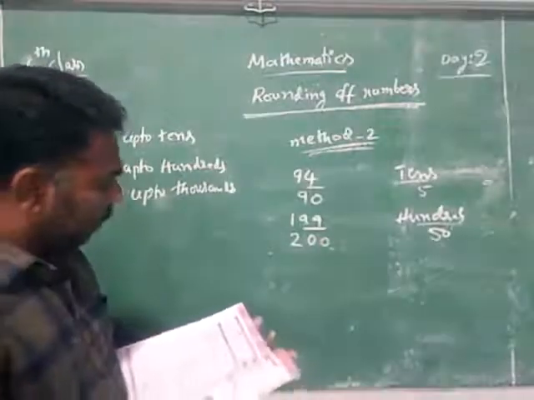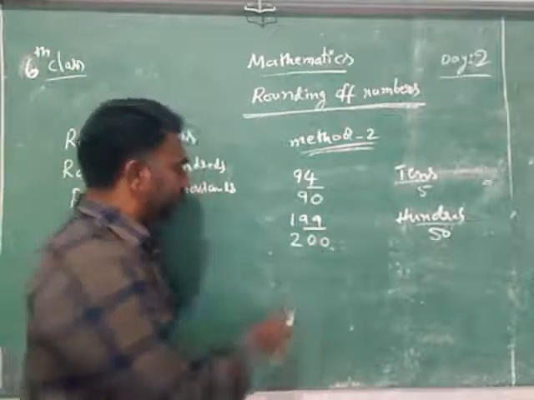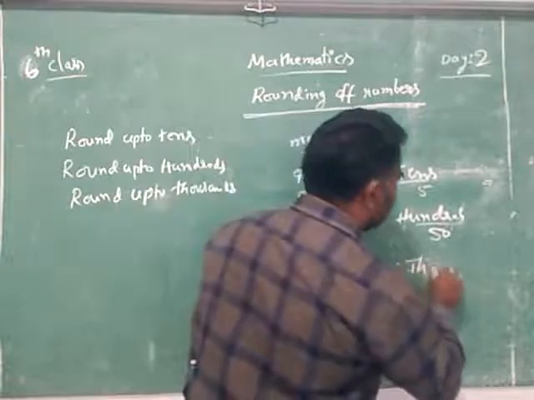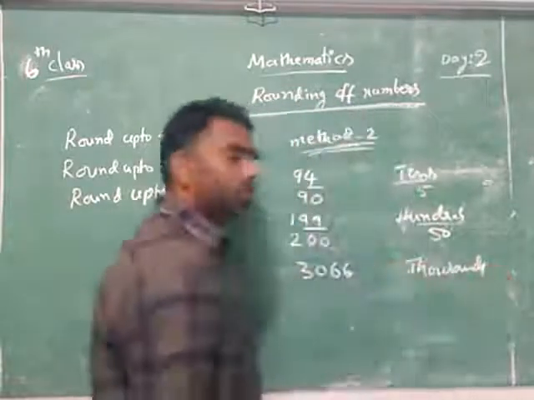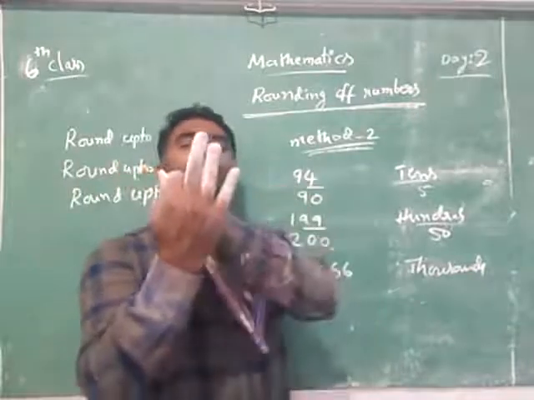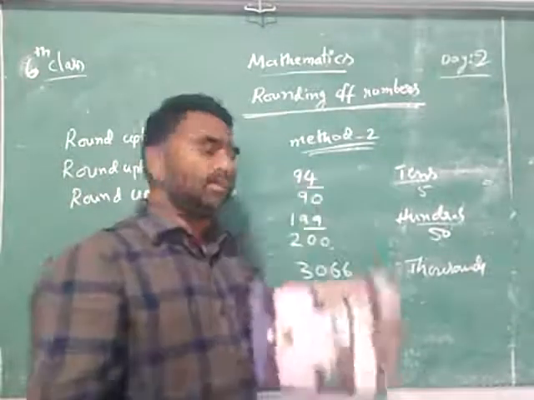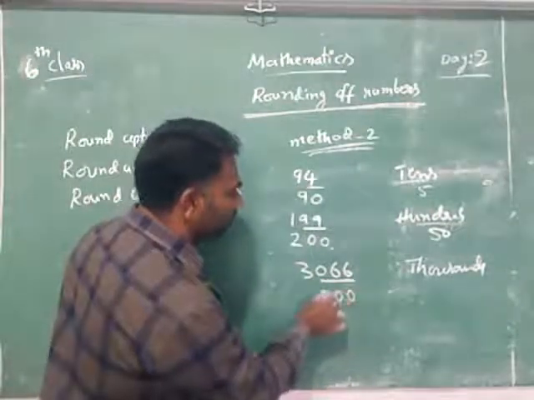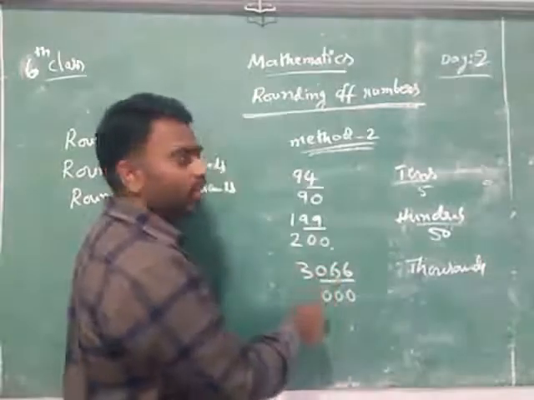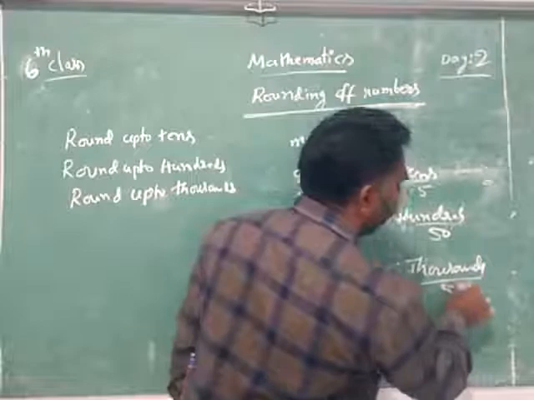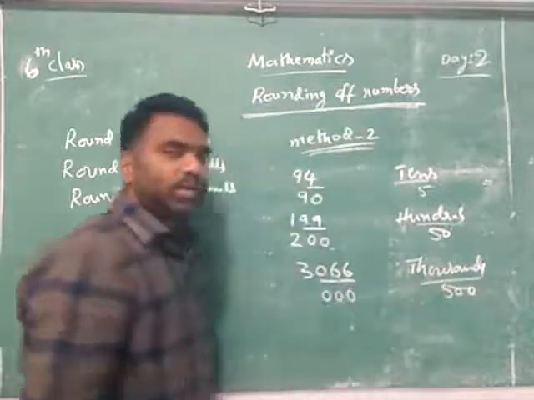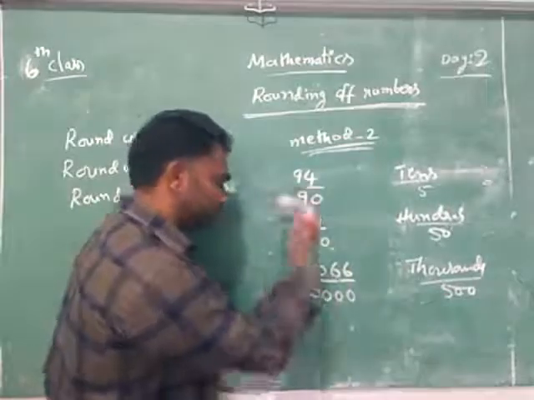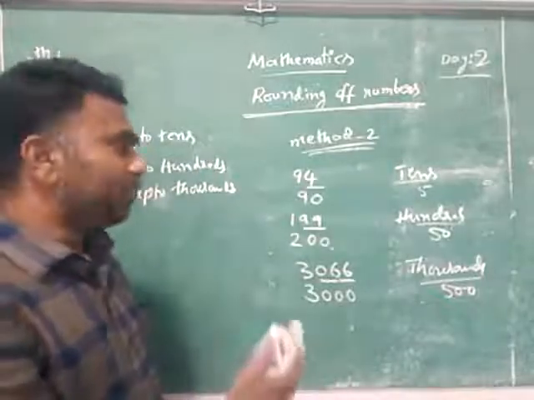And next, you see that it is 3066. We need to round to the nearest thousands. So what should we do? Thousands means before thousands, ones, tens, hundreds will be zeros. 0, 0, 0. And this 66 is more than or less than 500, because half of the thousand is what? 500. Is it more or less? Less. Less means what did I say to you? This is as it is. If it is more, increase 1. Less means as it is.